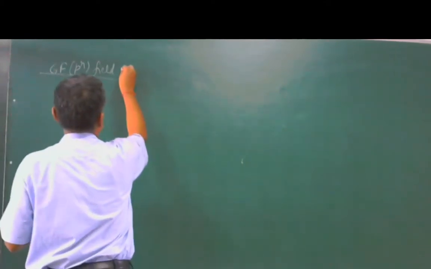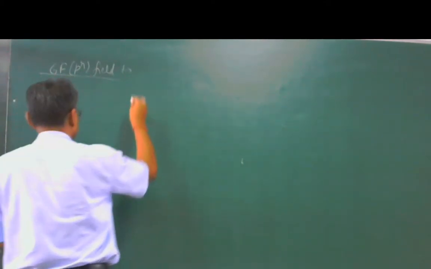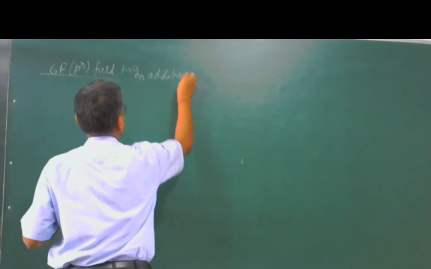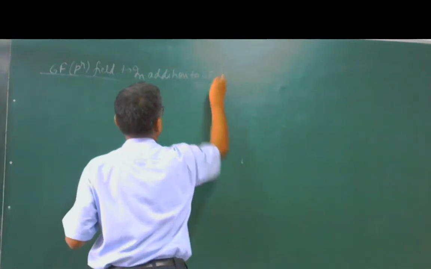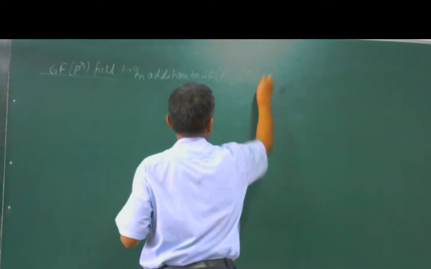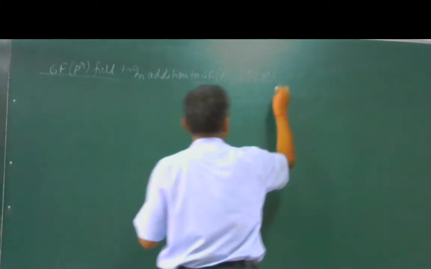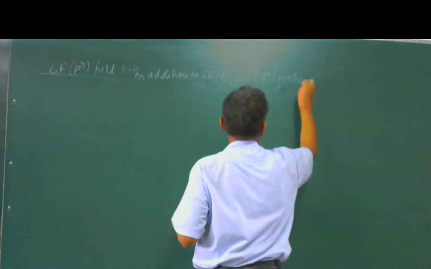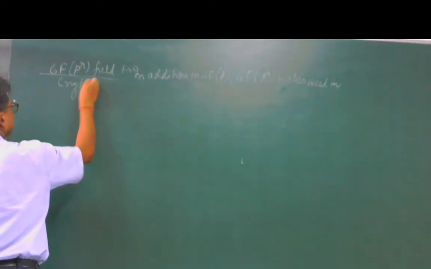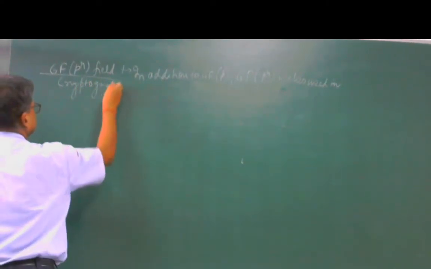So the definition of the GF(p^n) field is: in addition to GF(p), GF(p^n) is also used in cryptography, and that is why it is necessary to study this also.